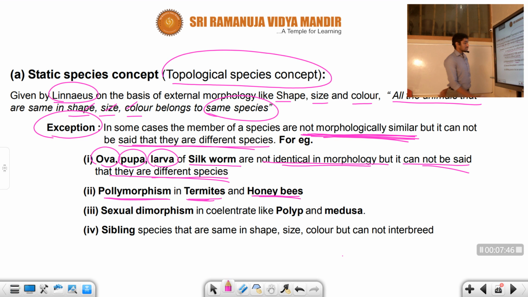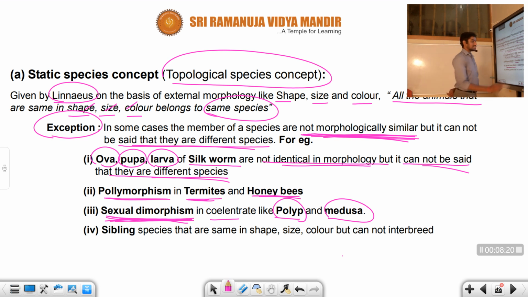So next, the other one is called sexual dimorphism. Sorry to the students for the inconvenience, right? Sexual dimorphism means there is a separate sexual form we can observe, in the Coelenterata like the polyp and medusa form, right? This we also discussed earlier in the animal kingdom.